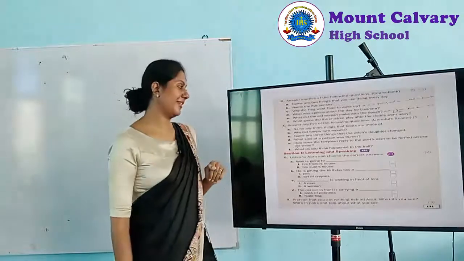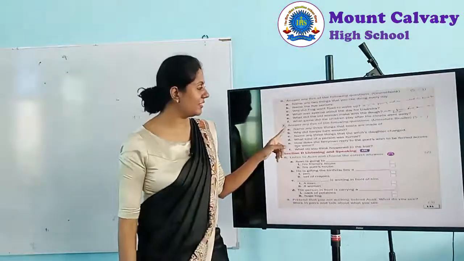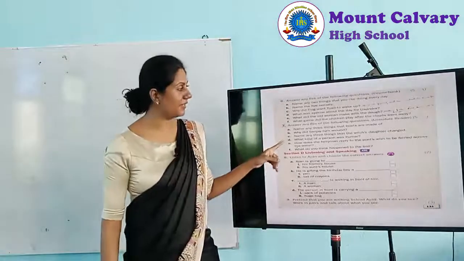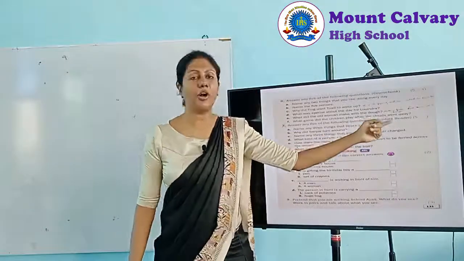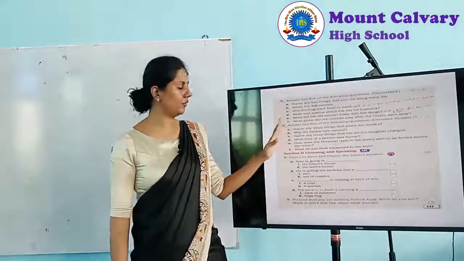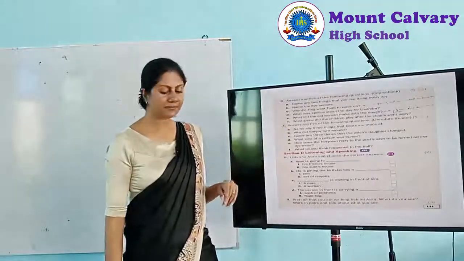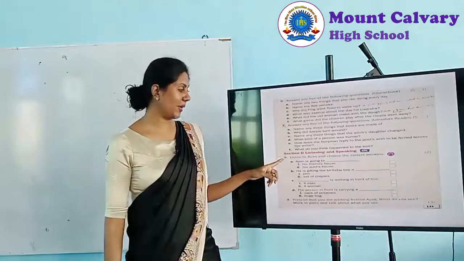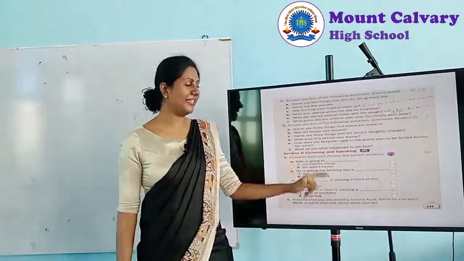Okay, right, all right. Now question number 7, children, we cannot do question number 7 because that is from a book called Literature Reader. We are not doing that book in the school. So you cannot do it, just skip it. Next, last one, section D, listening and speaking.